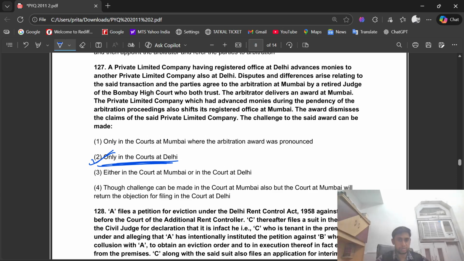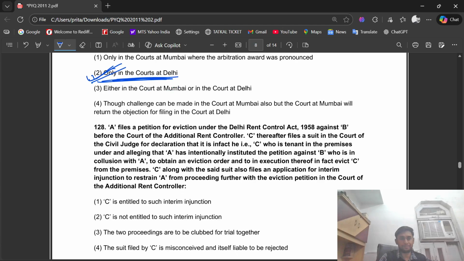Okay, so the right option is option number 2, that is, only in the courts at Delhi.